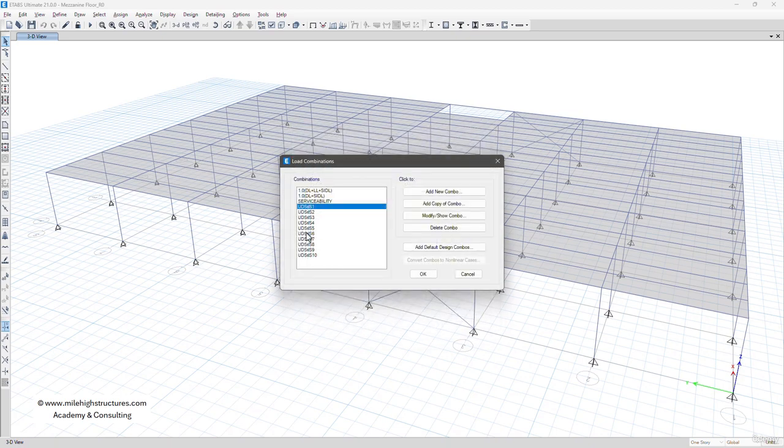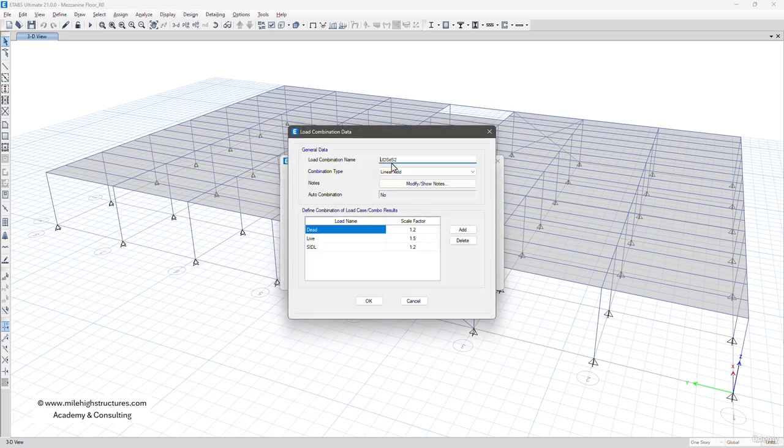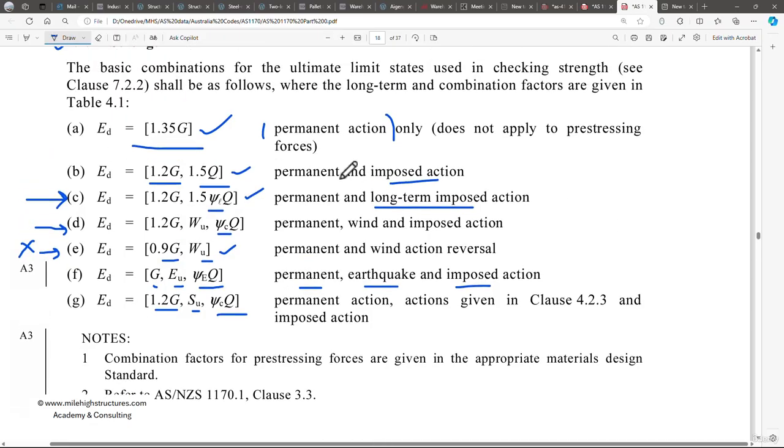Now it is clear, and after that the second load combination is this particular one, that is 1.2 times permanent, or dead load, plus 1.5 times the imposed action, that is live load. So this is also okay: 1.2 permanent plus 1.5 imposed. This is the basic load combination. Here you can see 1.2 times G plus 1.5 times Q.